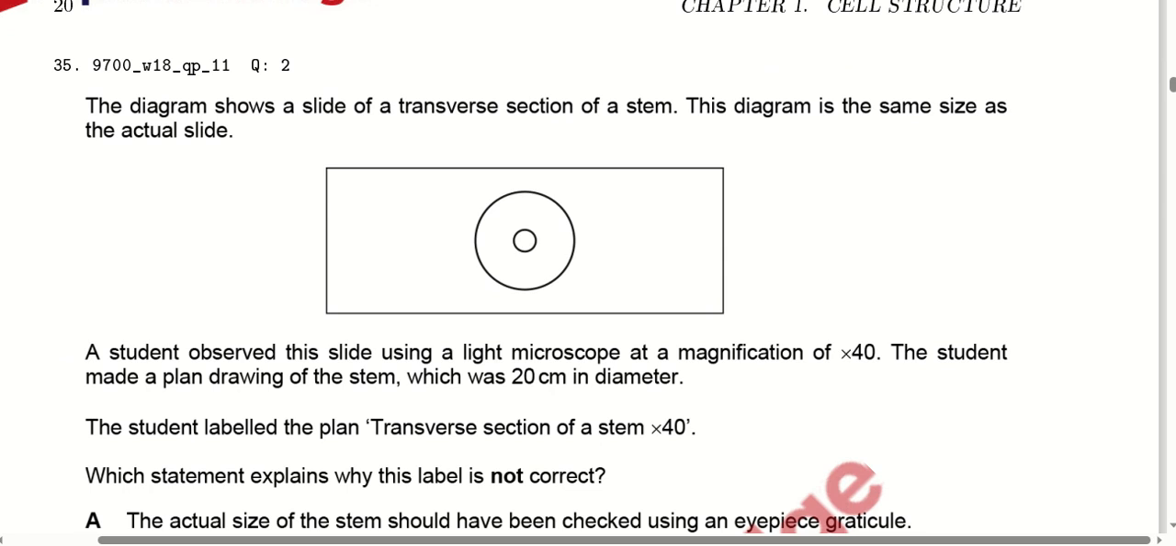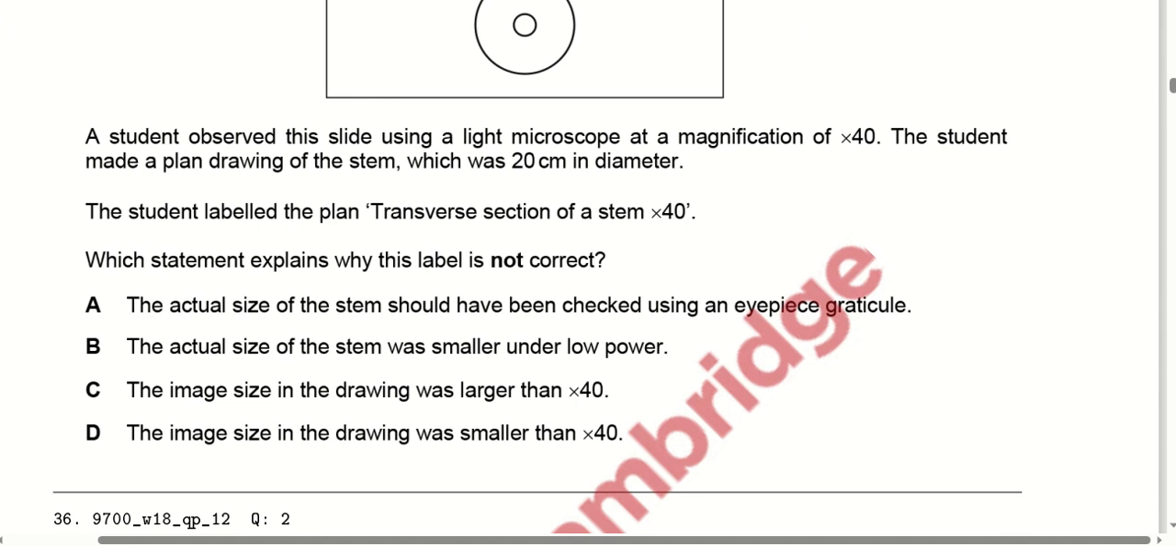The diagram shows a slide of the transverse section of a stem. The diagram is the same size as the actual size. A student observed this slide using a light microscope at a magnification of 40x. The student made a plan drawing of the stem which was 20 cm in diameter. The student labeled the plan transverse section of stem 40x. Why is this statement not correct? We have to find out the reason why it is not correct.